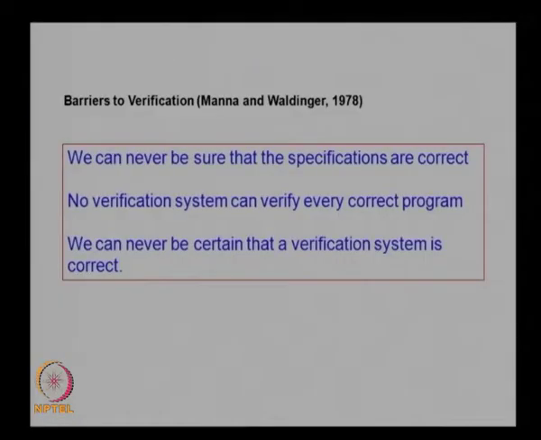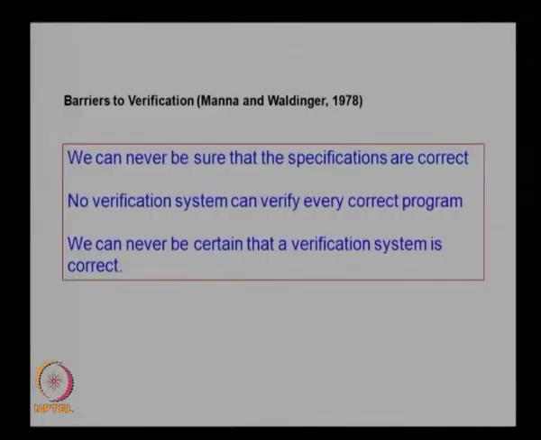So, this shows that the confidence level of the verification engineer depends on to what extent he can assure that the specifications are correct, and there are different complementary methods he uses to ensure that all the aspects of the system are tested or verified. And similarly, how good the verification system is. Based on this confidence level only can we say that the verification is complete or up to the expectations of the design engineers. So, those are the barriers in verification.